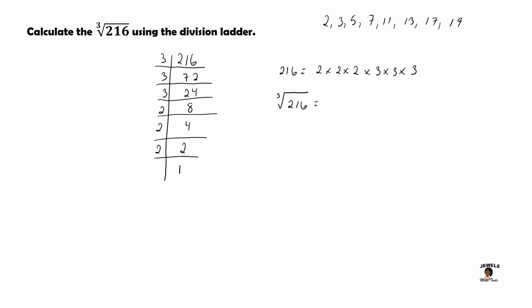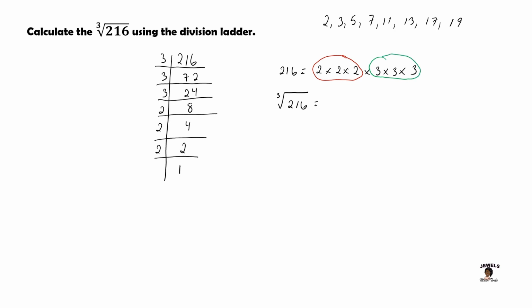So just like we did before in our earlier video where we grouped the like prime factors together, remember that with cube root, we're grouping 3 of the same prime factors in one group. So here I have 1, 2, 3 2's. I will group those 3 2's together. So that will be one grouping. And then here I have 1, 2, 3 3's, and I will group those 3's together.